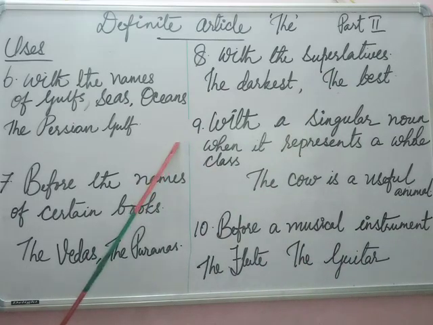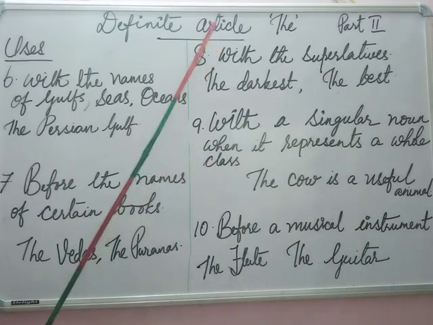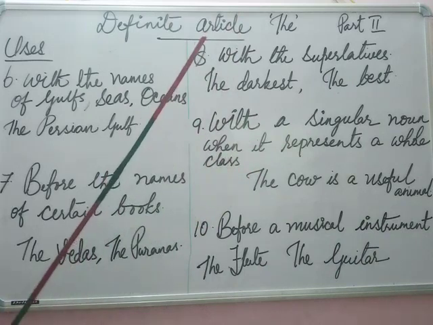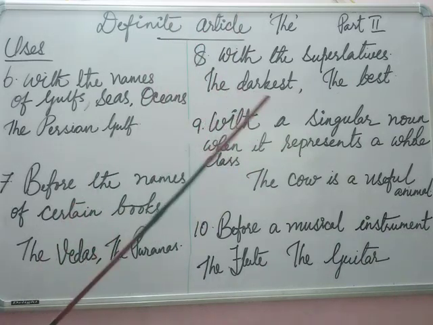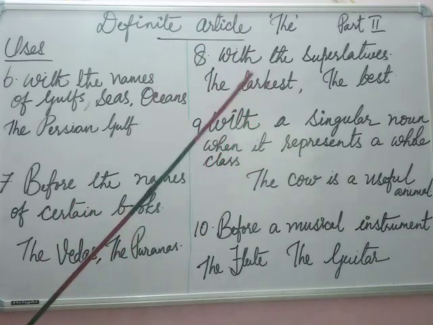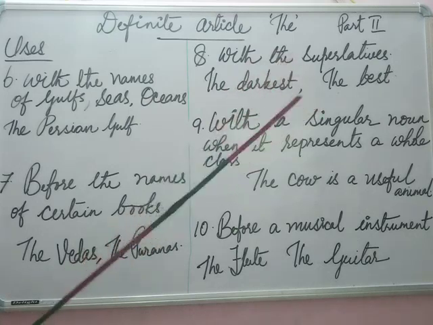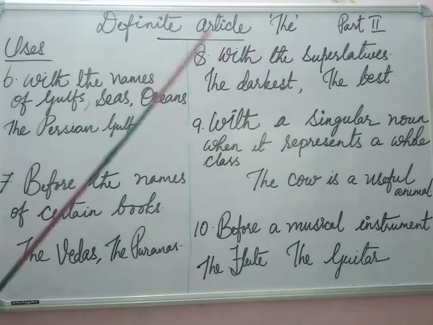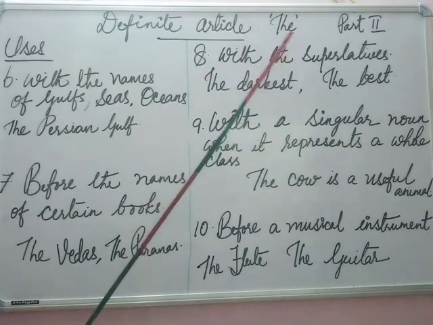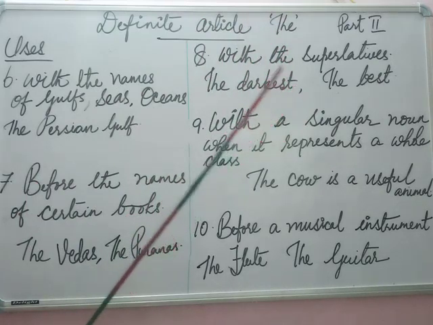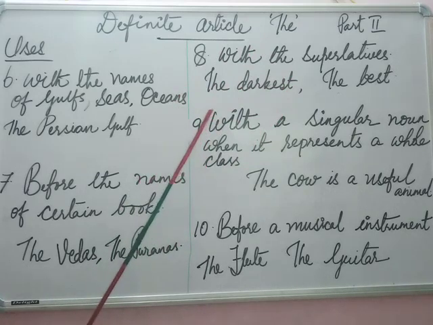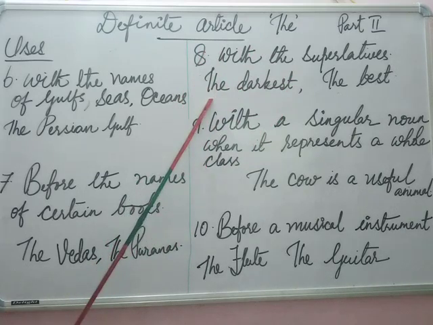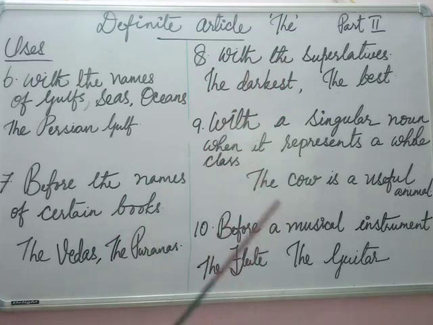Now, one important thing about this definite article "the". Maybe you have a doubt: where will you pronounce "thee" and where will you pronounce "thuh"? Students, listen. We'll pronounce "thee" before a vowel sound. Example, the elephant, the ice cream, the apple, etc.